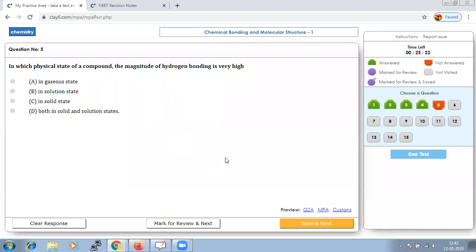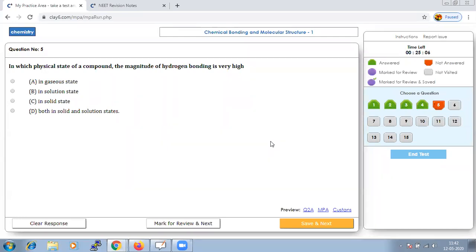So we have saved. And the next question is, in which physical state of a compound is the magnitude of hydrogen bonding very high?